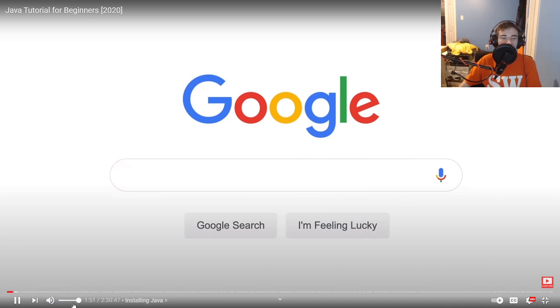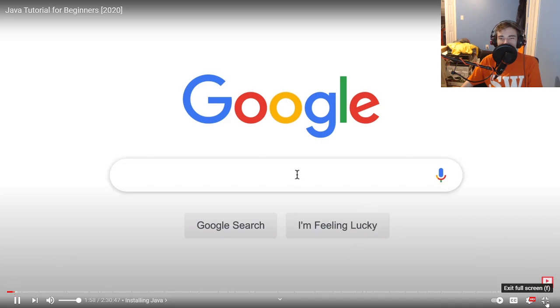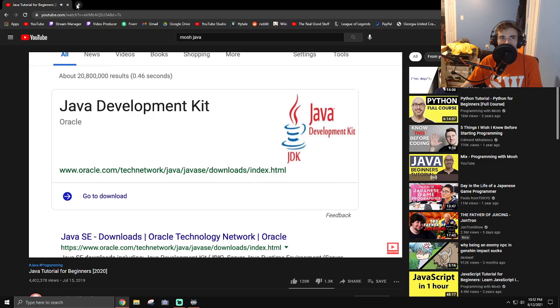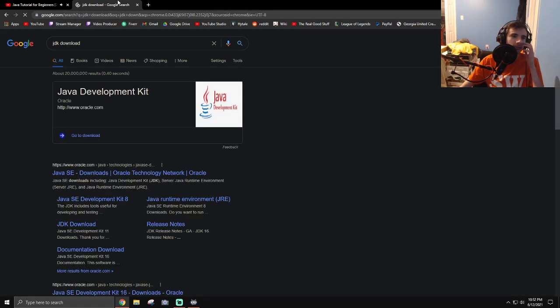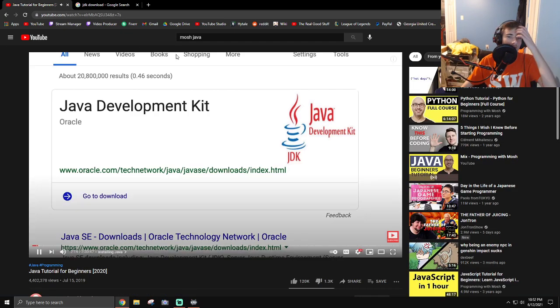In this Java tutorial, we're going to download and install the necessary tools to build Java applications. So open up your browser and search for JDK download. JDK is short for Java Development Kit, and it's basically a software development environment for building Java applications. It has a compiler, a bunch of code that we can reuse, a Java runtime environment, and a bunch of other stuff.